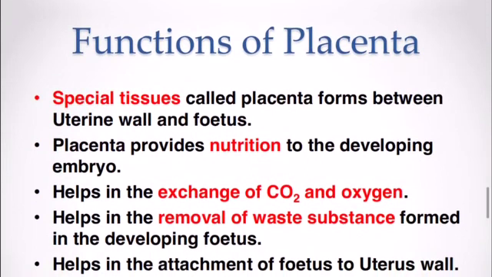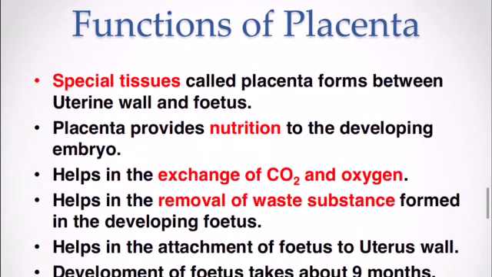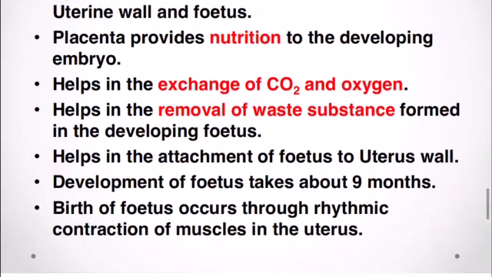Now the next question which arises: what are the functions of the placenta? This question is very important. So talking about it, the placenta is a special tissue formed between the uterine wall and the fetus. The placenta provides nutrition to the developing embryo. It helps in exchange of CO2 and oxygen, helps in removal of waste substances from the developing fetus, helps in attachment of the fetus to the uterine wall, and development of the fetus takes place over about 9 months. So these are the functions of the placenta.